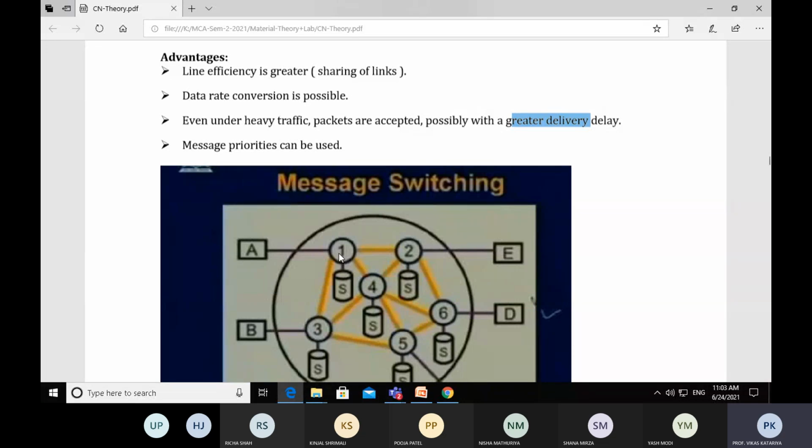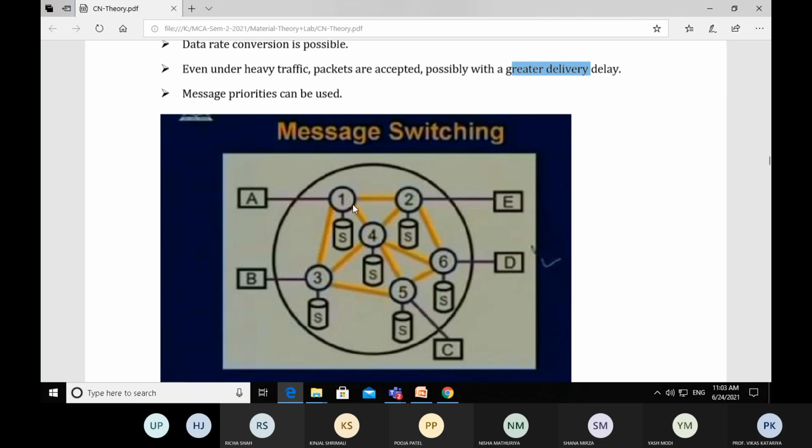Then the message can go by a different path: 1, 4, 5 and C. So the node decides the next leg, the next route to deliver the messages.